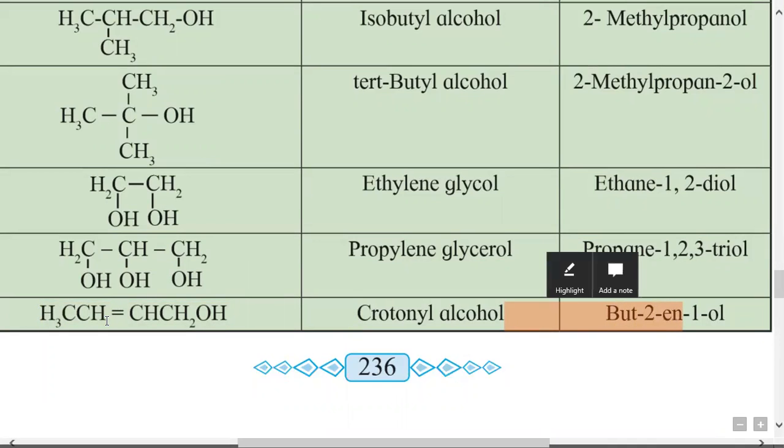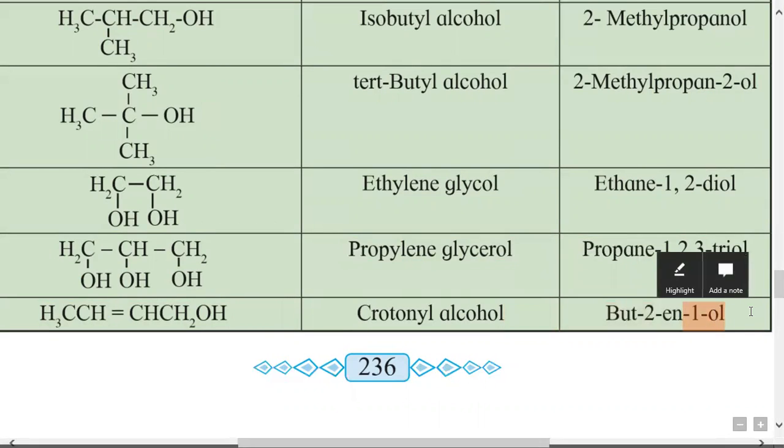Here the double bond position is at carbon number 2, because the OH group containing carbon is carbon number 1, and the next carbon is bonded to the double bond. So but-2-ene, and the first carbon contains the OH group, therefore 1-ol, and the correct name is but-2-en-1-ol.